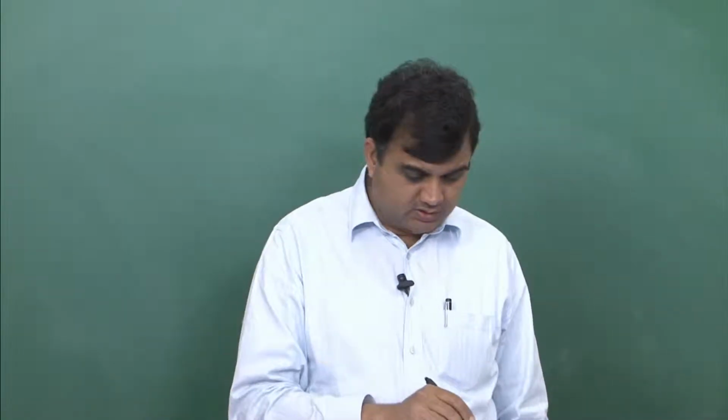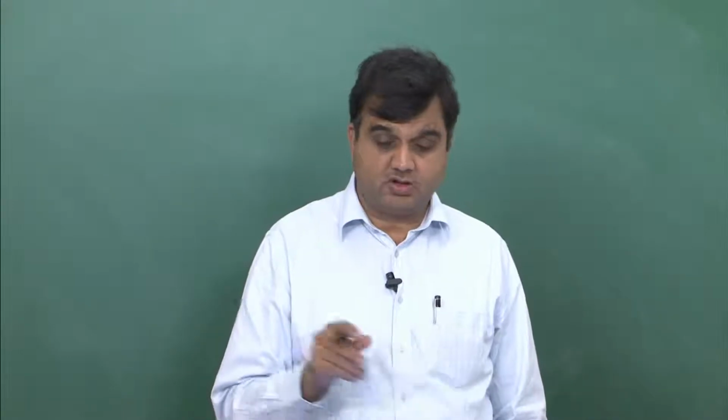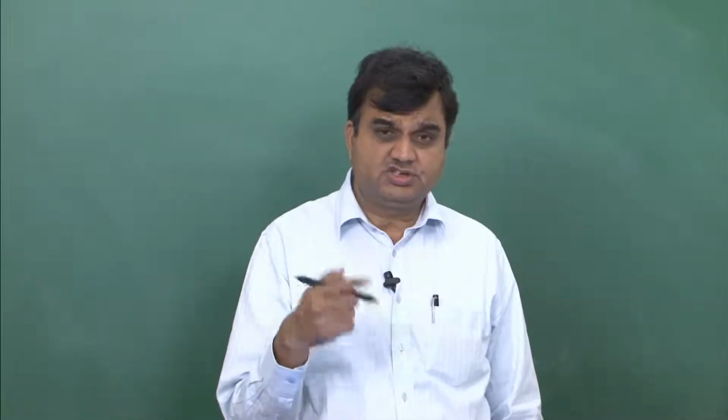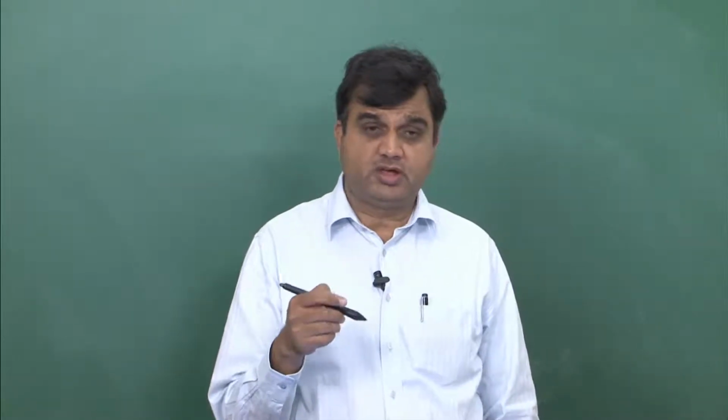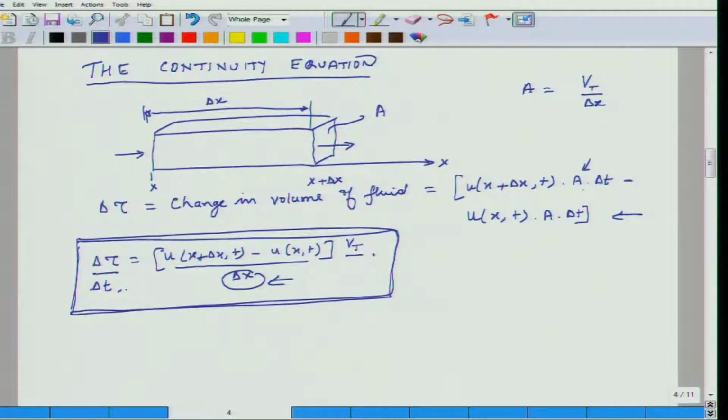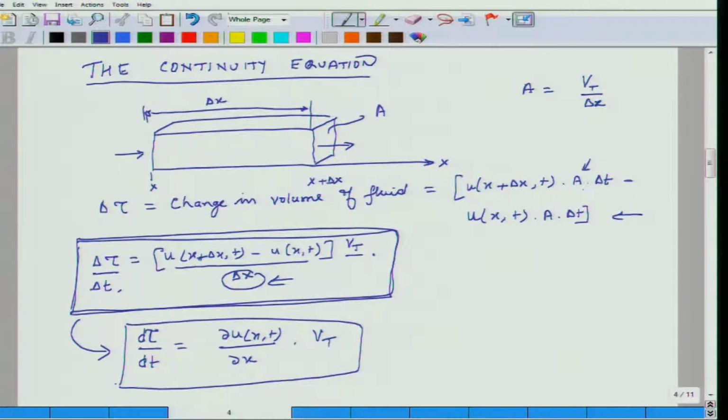The same holds for delta t, because as x becomes smaller and smaller, the change of volume will also happen over an extremely small period of time. So both these things become extremely small, and what I get is d tau over dt equals del u, which is the position and time dependent entity, over del x, times V(t). So that's my continuity equation.